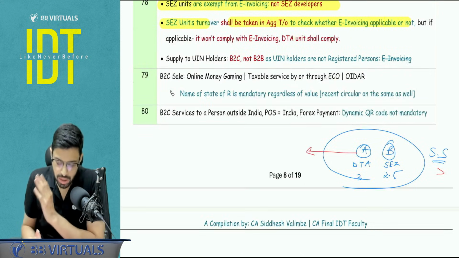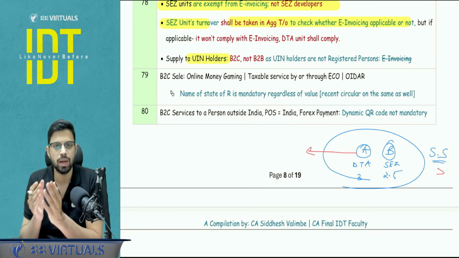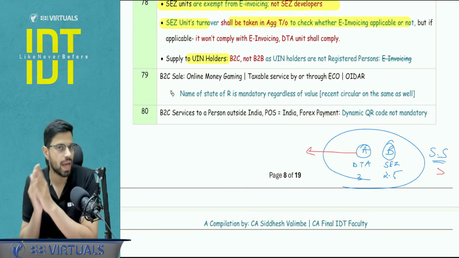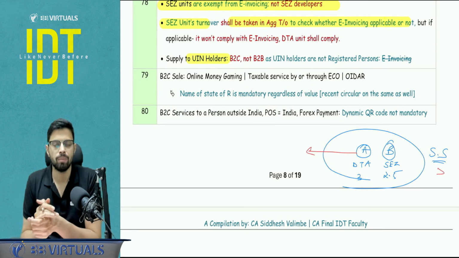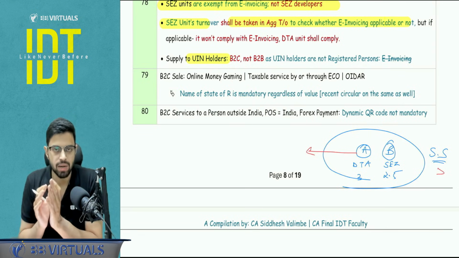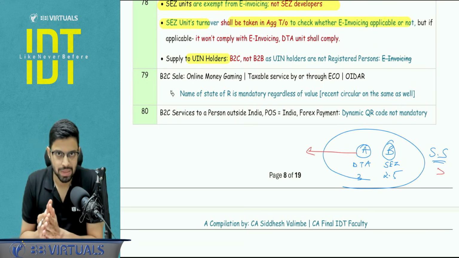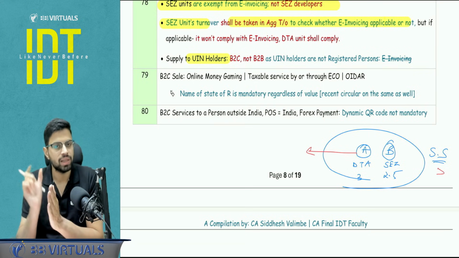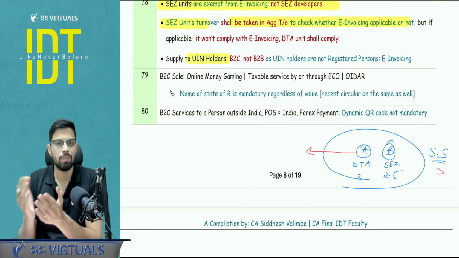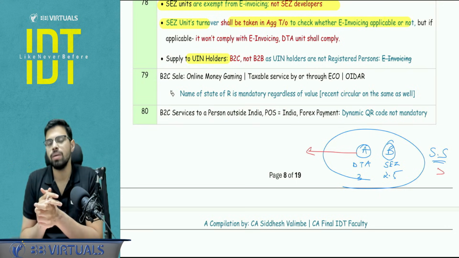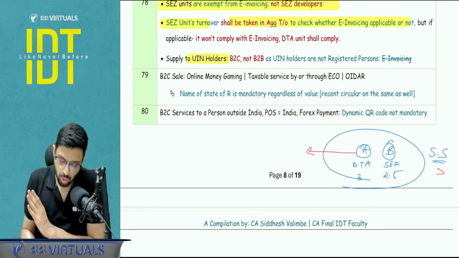Just a point to be noted: if I'm making a supply to a UIN holder, will it be under the invoicing concept or the dynamic QR code concept? Because B2B invoicing applies, and for B2C the dynamic QR code applies. Just understand this very small nuance point. UIN holders are not considered a registered person. Section 2 clause 94, the definition of registered person, excludes the UIN holder. So if I'm making a supply to a UIN holder, it will be considered a kind of B2C supply, an unregistered person, and the dynamic QR code will apply, not invoicing.